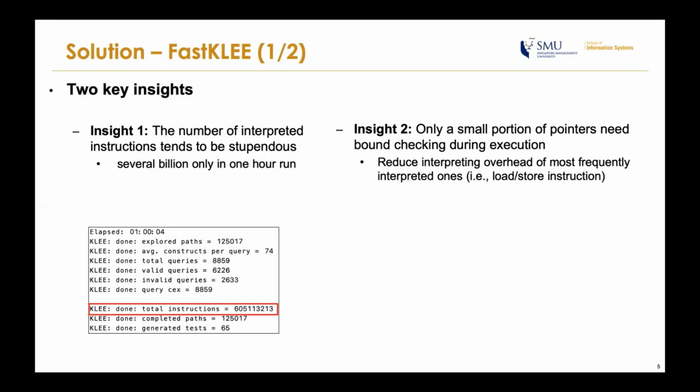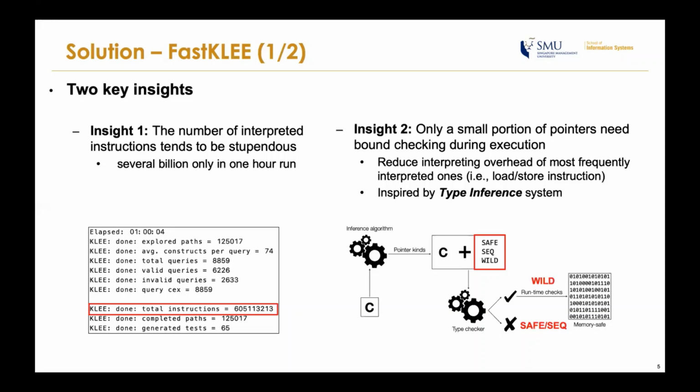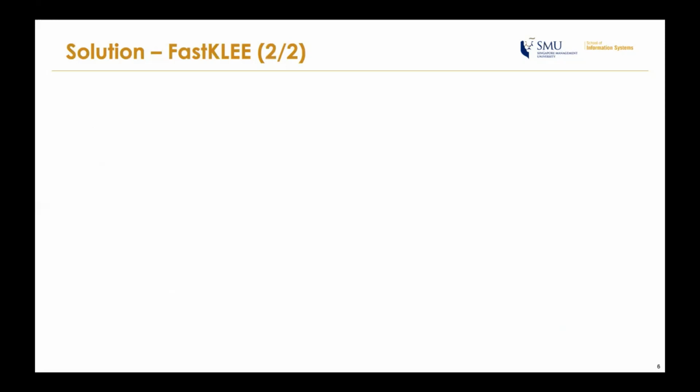This insight is inspired by the type inference system in C. Just as pointers can be safe or unsafe, the instructions during interpretation can also be classified as safe or unsafe. Then we can avoid the unnecessary bound checking of safe interpreted instructions to reduce overheads. Based on the above insights, we designed our solution.